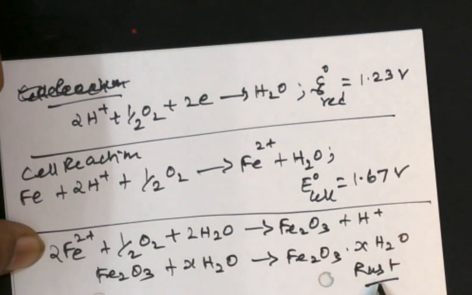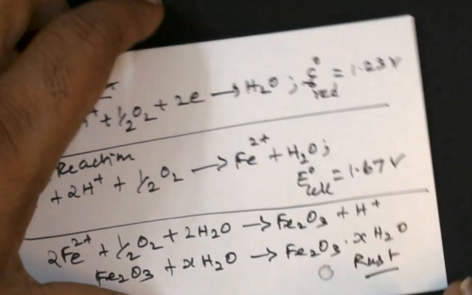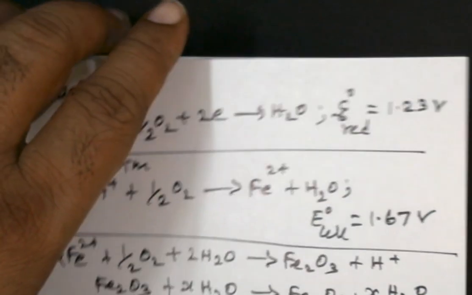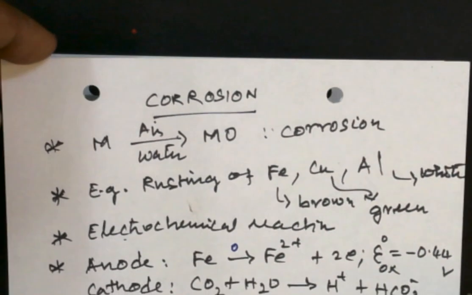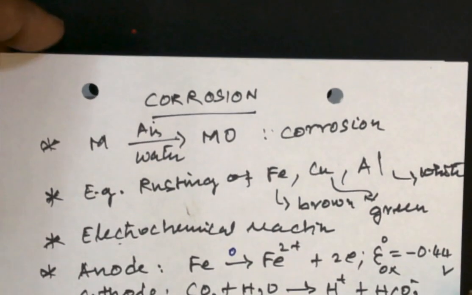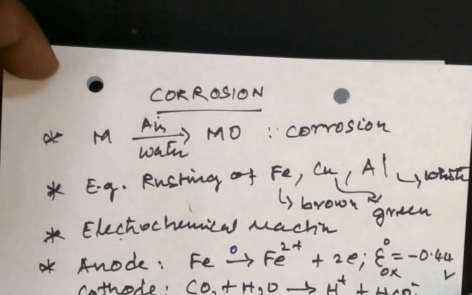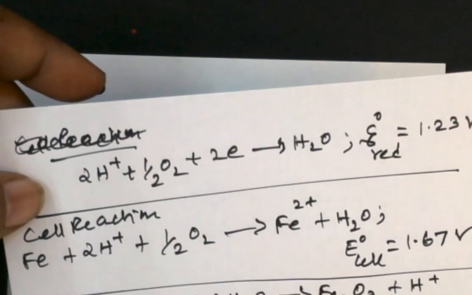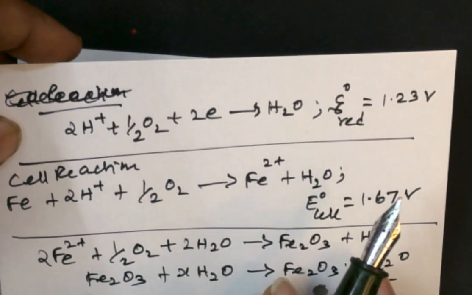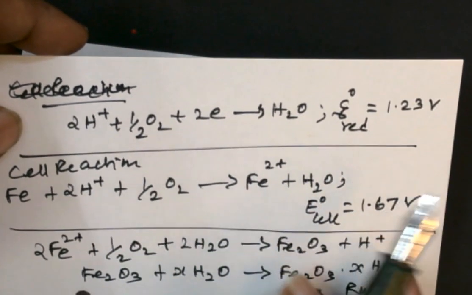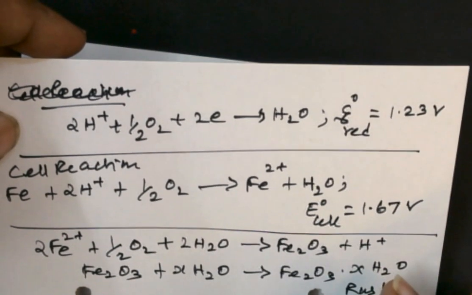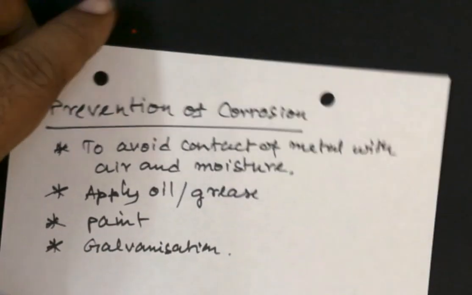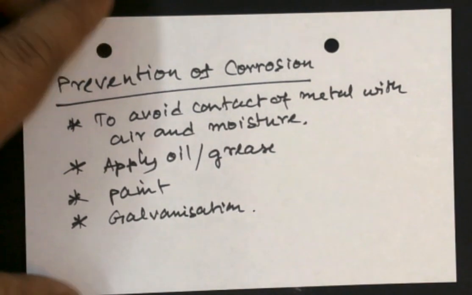So this is called rust. This is the mechanism behind corrosion, and this is very important. You should be aware of the electrochemical reaction, the complete mechanism with the two-step process and the final cell reaction, and also the subsequent reactions carried out at the surface of the metal that cause rusting.